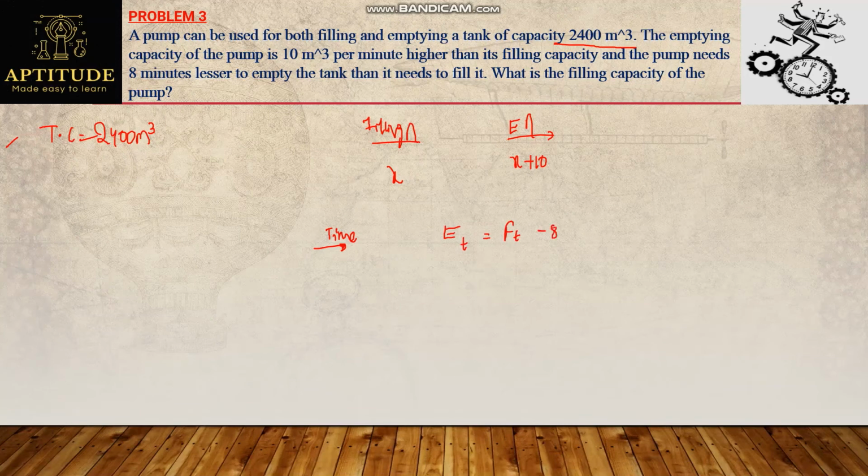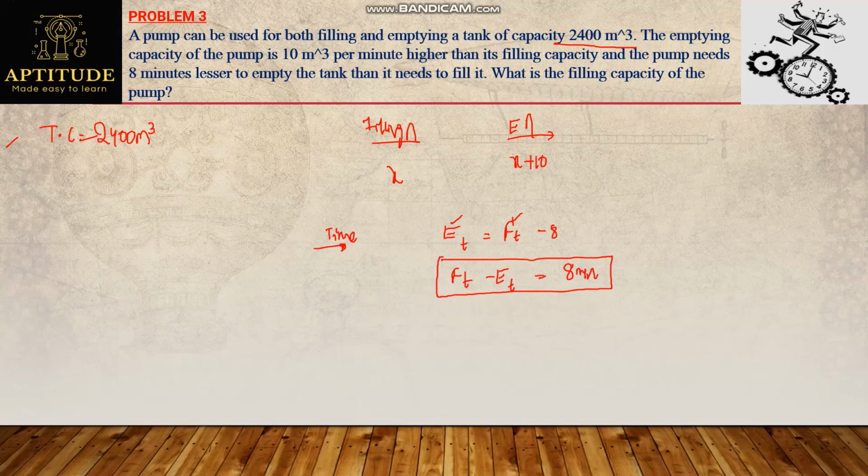So from this I can frame a condition: filling time minus emptying time, the difference between the times to fill and empty, is nothing but 8 minutes, right? And I can use this single condition in order to find out filling capacity.